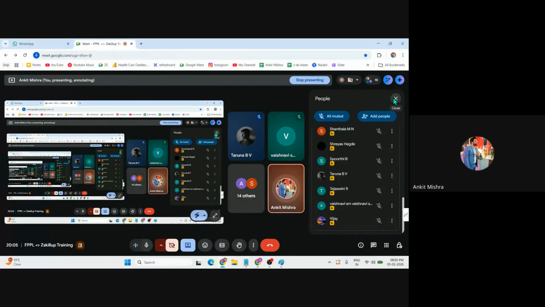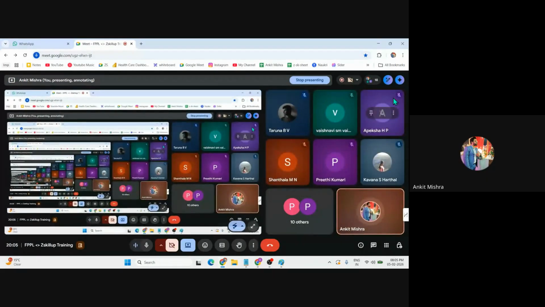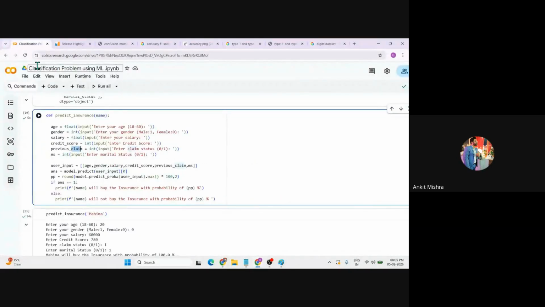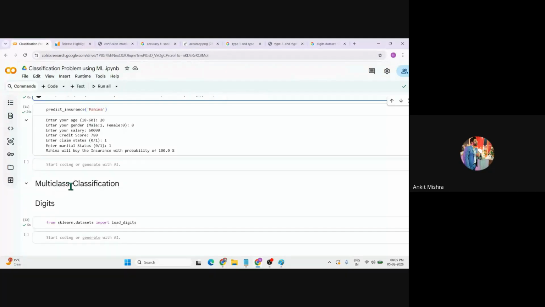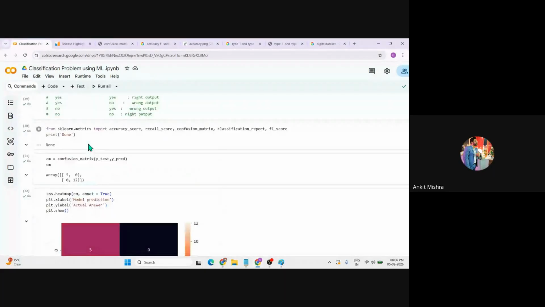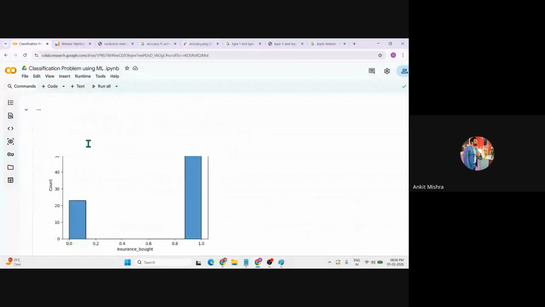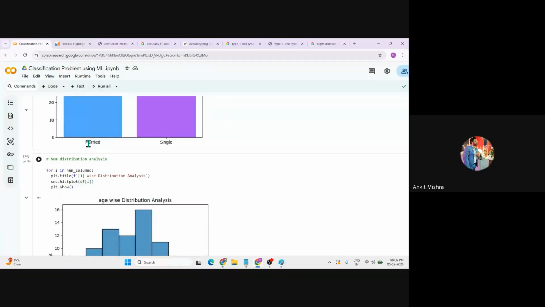So let me close this session. I'll repeat, in case of any question you can let me know. And the code notebook is the same. I'm using the same notebook for the last three days because it is the classification problem, and I'll use the same notebook for the next class as well, so that we completely understand the classification portion in a single notebook, and it will help you quickly recap. You can build your own model with the same code as reference, right?